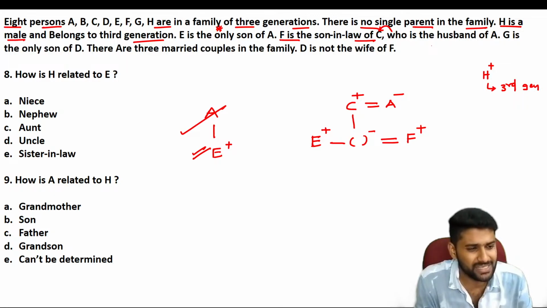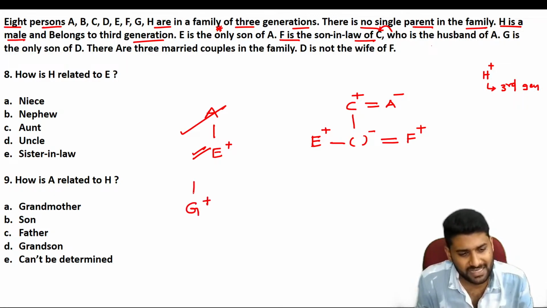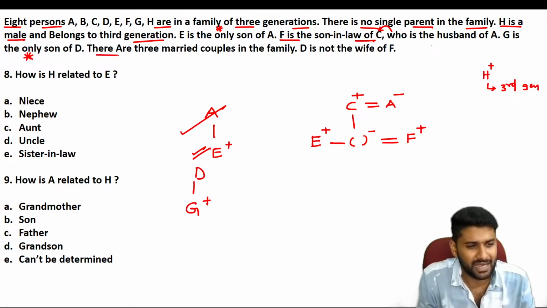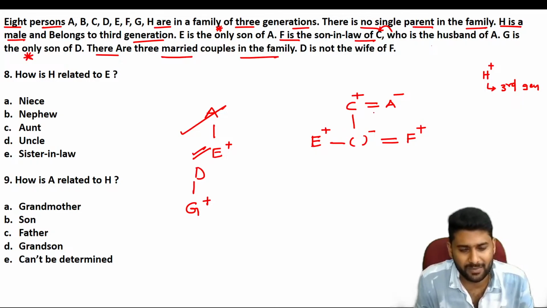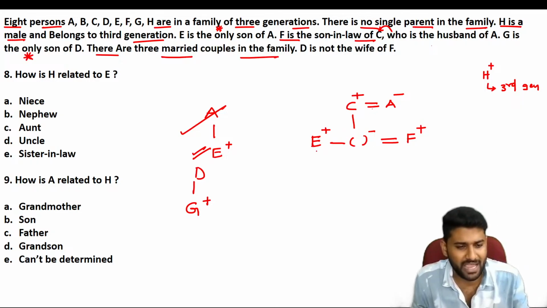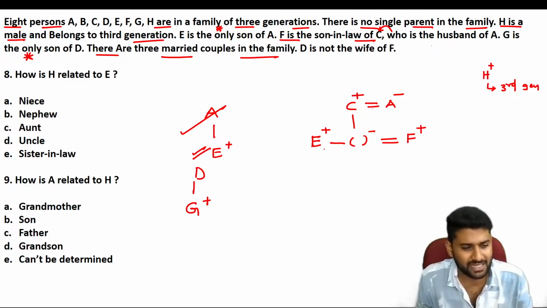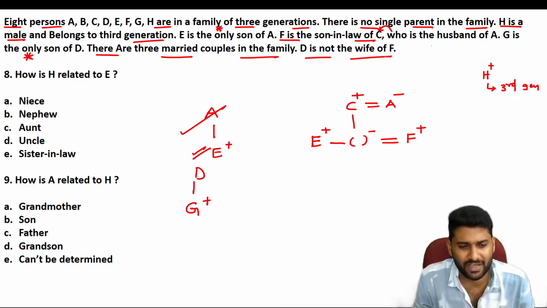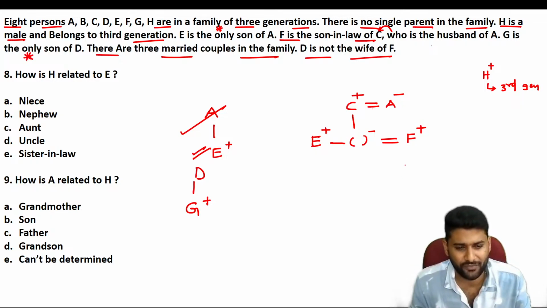G is the only son of D. Okay, G is the only son of D. So this is also only information. And there are 3 married couples in the family. So 1, 2, and we have to identify one more married couple. So G is the only son of D. Next, D is not the wife of F. D is not the wife of F.